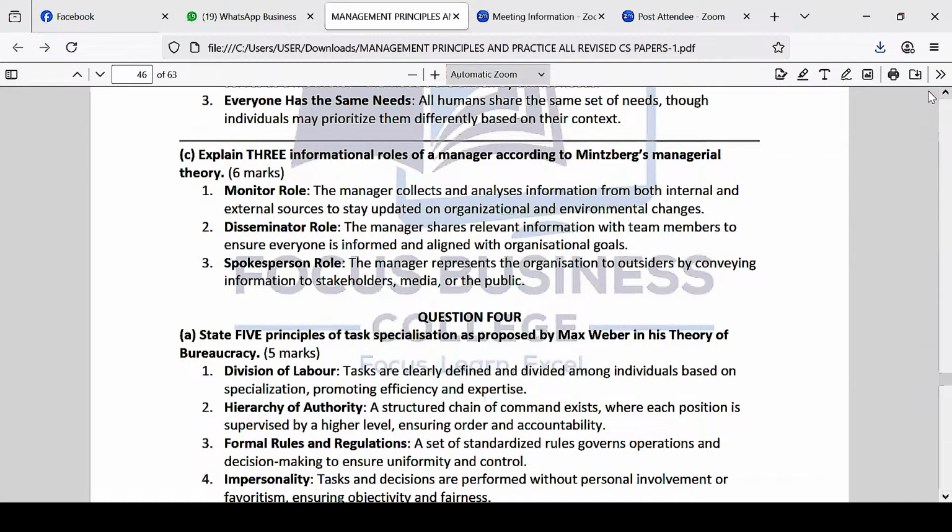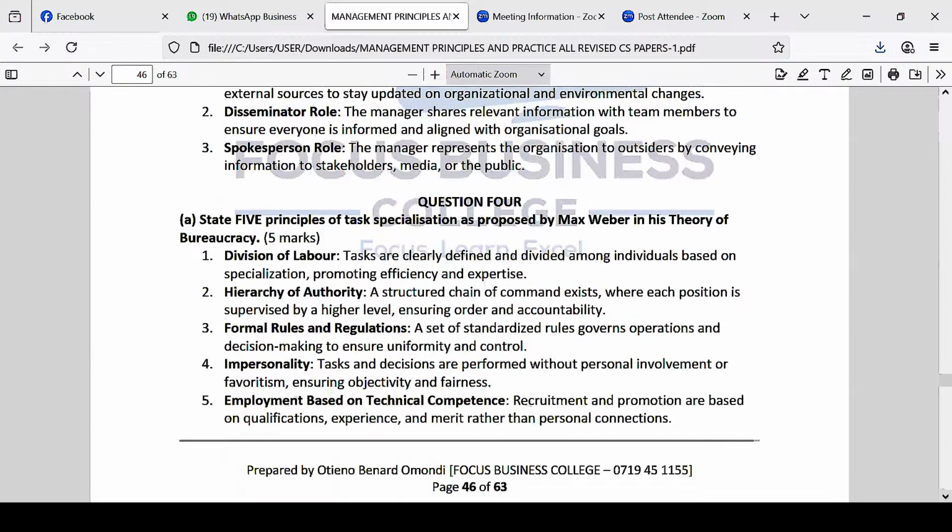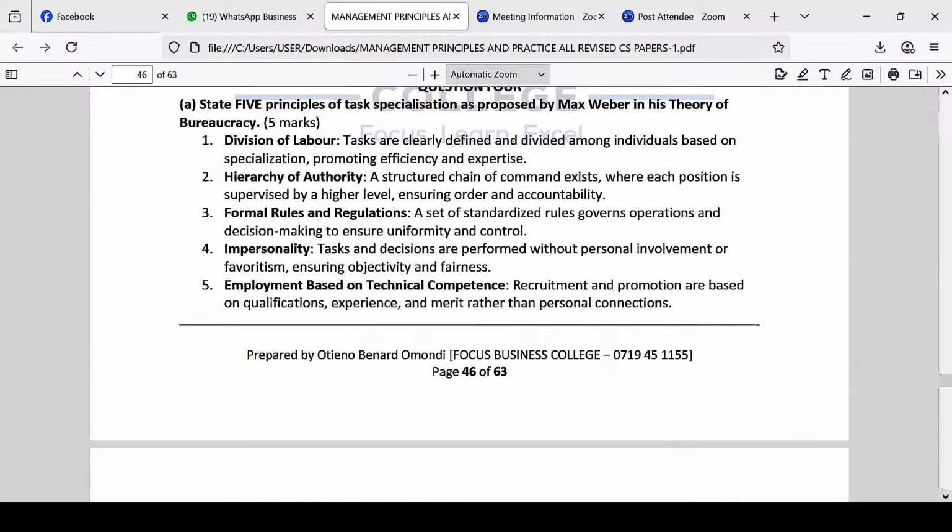Then the next question is asking question 4A. State 5 principles of task specialization as proposed by Max Weber in his theory of bureaucracy. See, Max Weber is coming up again. So principles of what? Of task specialization.